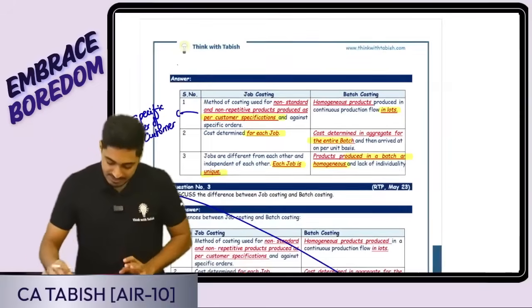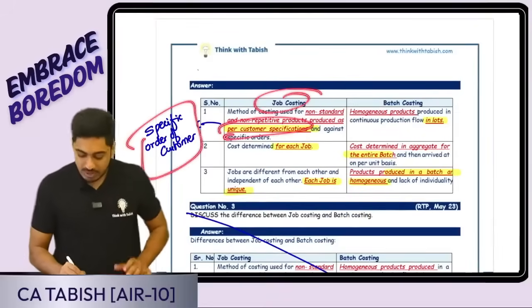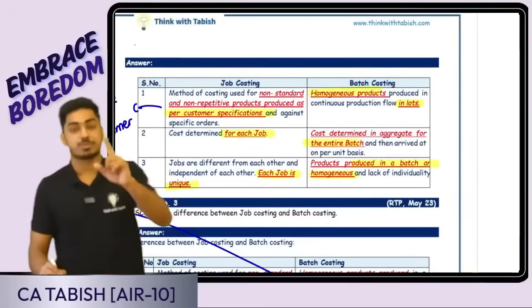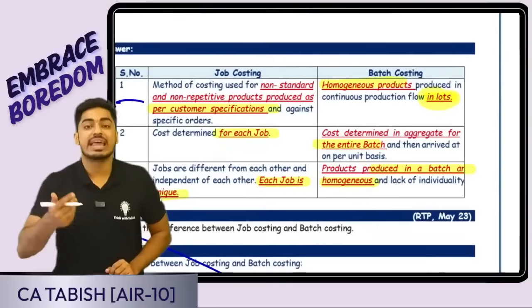Okay, so let us see. Here what is happening? Job costing, how am I producing? Based on the specific requirement of the customer. But in case of batch costing, we are producing homogeneous products. How are they produced? In batches or in lots. Okay, how do I calculate the cost?